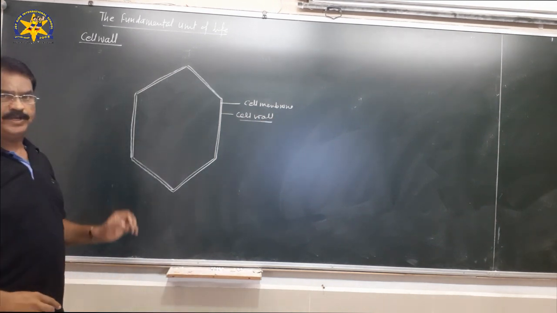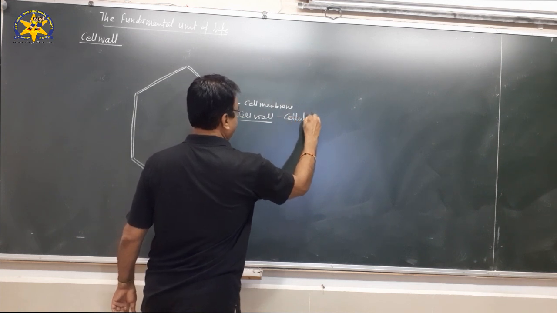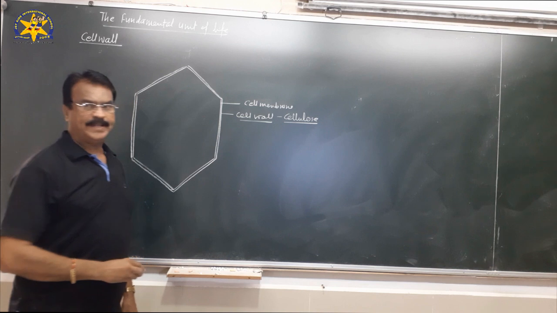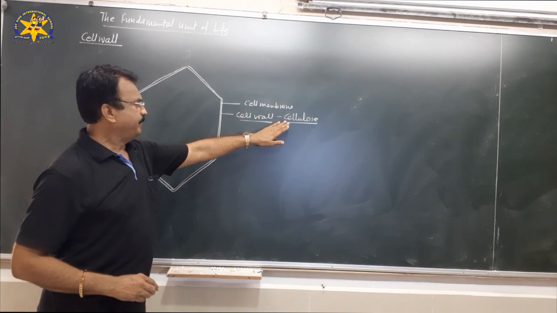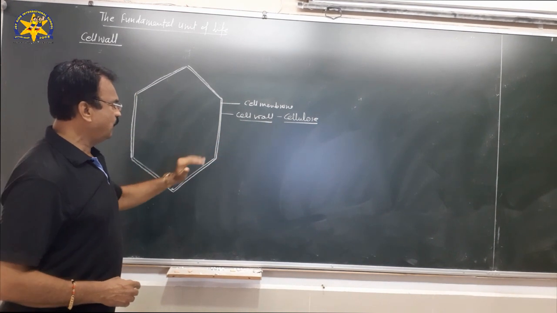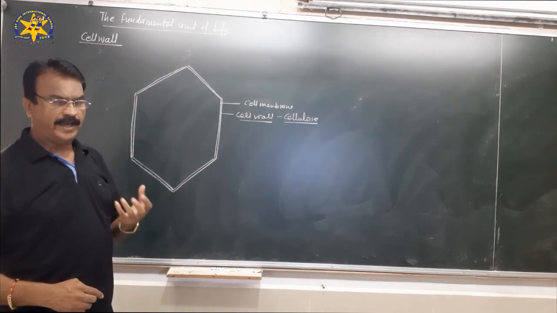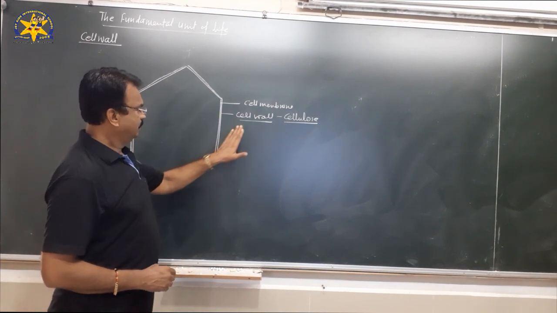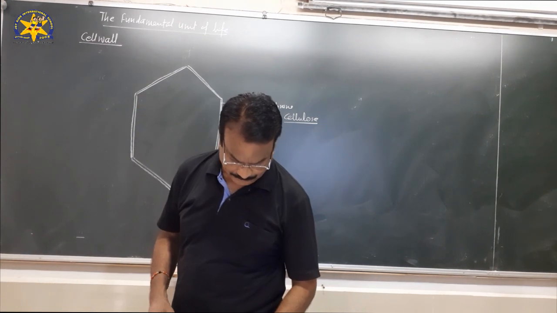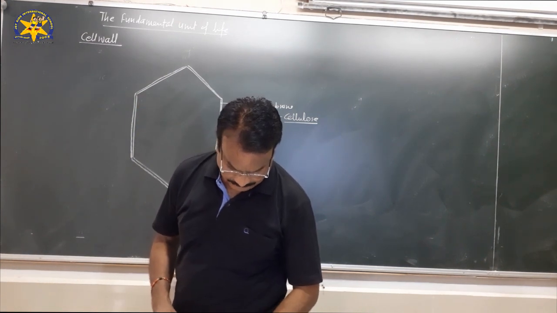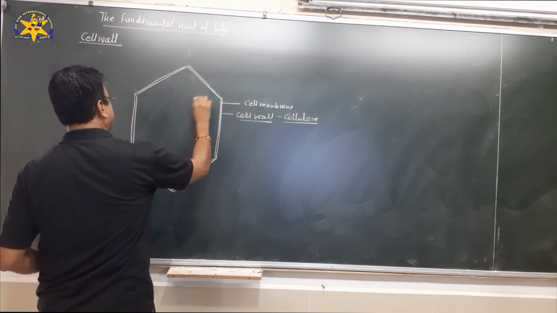Cell wall is present only in plant cells, and cell wall is made up of cellulose. Cellulose is a complex type of sugar. This cellulose is the main component of the cell wall. The function of the cell wall is protection, and it gives rigidity and hardness to the cell. It protects the cell and gives proper shape to the cell. Now inside this there is a cell membrane, and inside this there is the presence of a protoplasm.